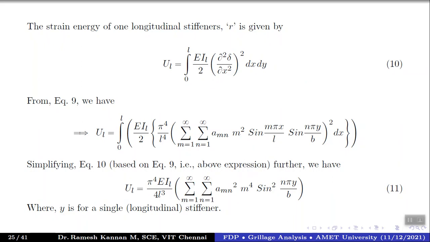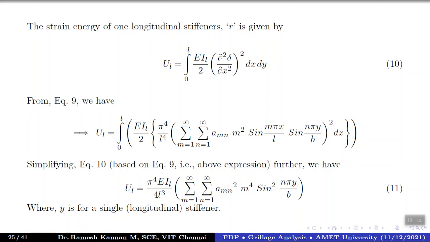And m⁴ and sine squared nπy by b. The x term is gone, so this becomes sine squared nπy by b. Remember, it's not mπx by L, it is nπy by b.